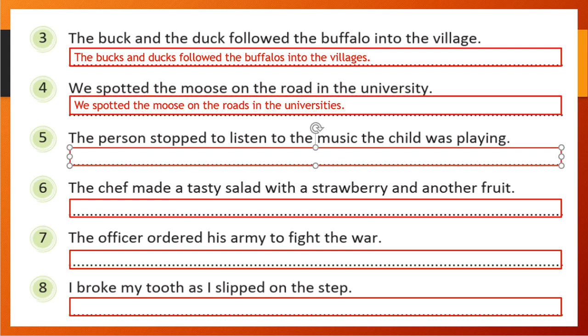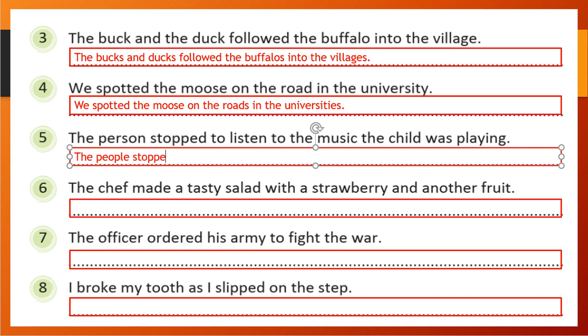Yeah. The fifth one is, the person stopped to listen to the music the child was playing. So in this, one child is playing the music, so person will become people. Person is singular, plural is people.